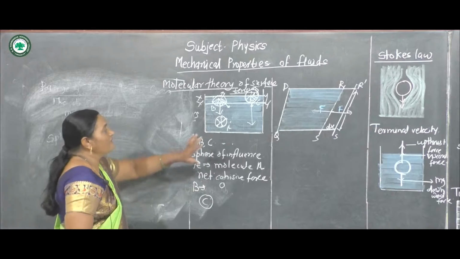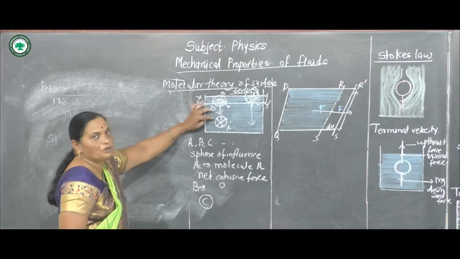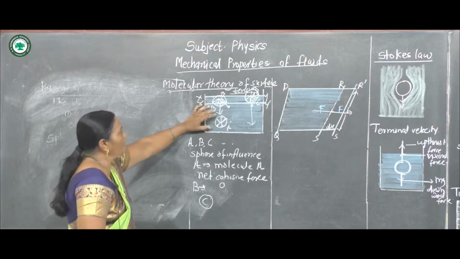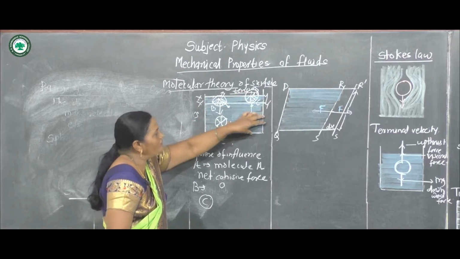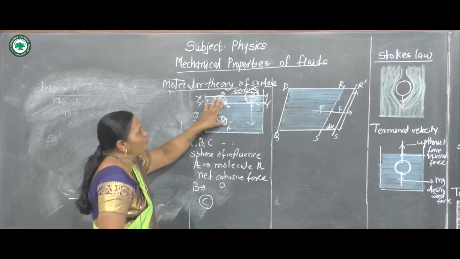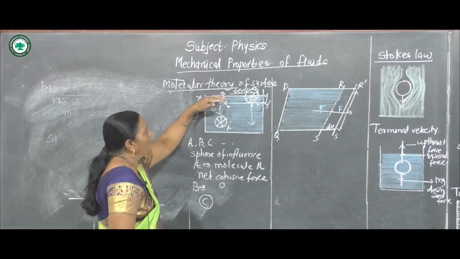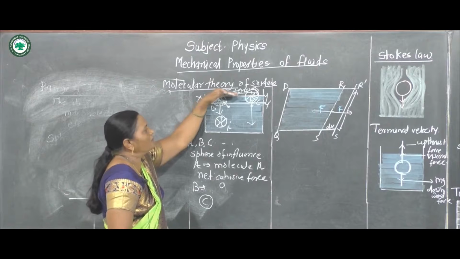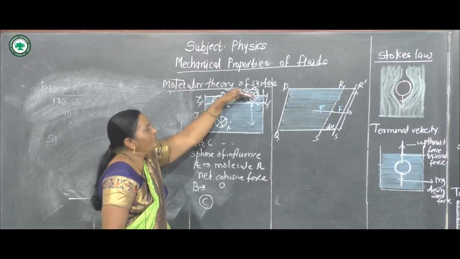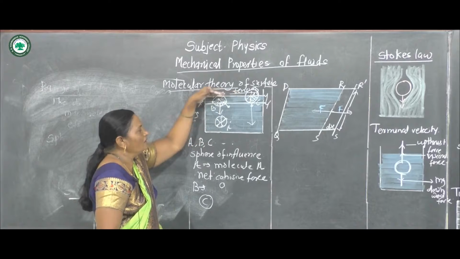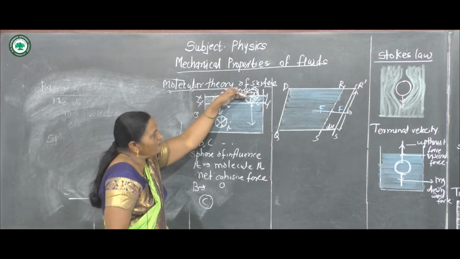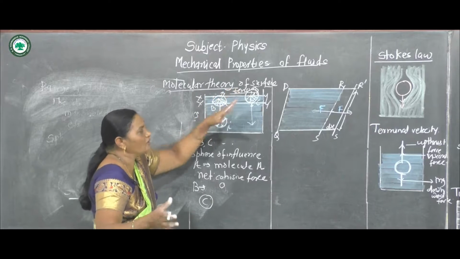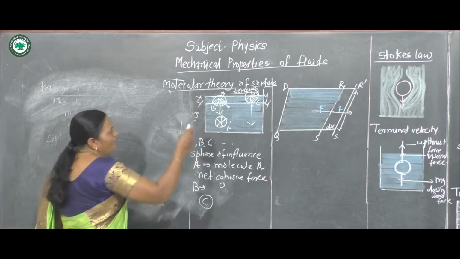See, molecule A is inside the liquid, B is pulled inside the liquid, C is also pulled inside the liquid. Now, this process continues and the number of molecules on the free surface is less.